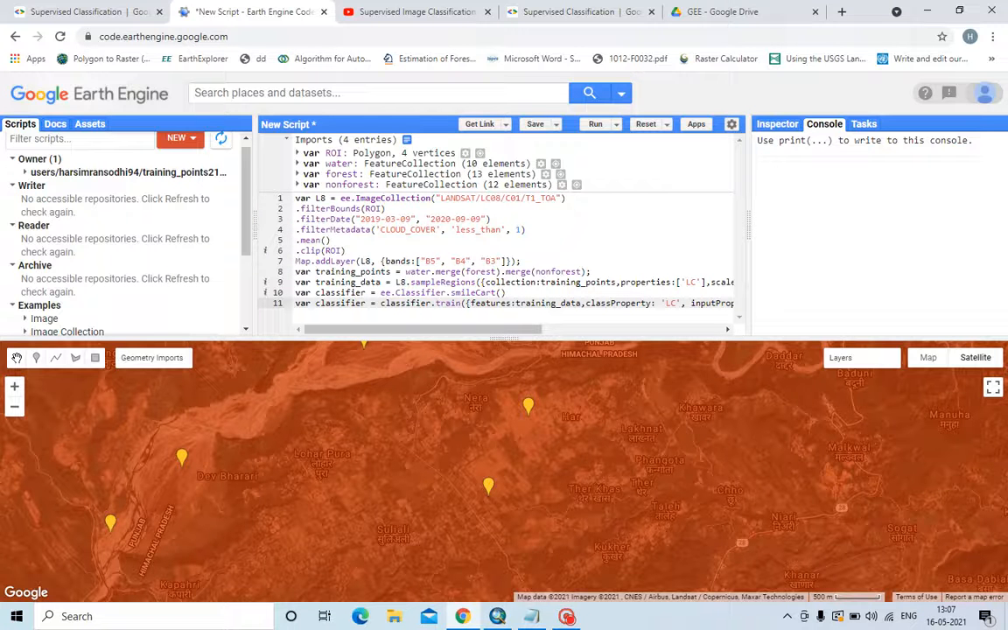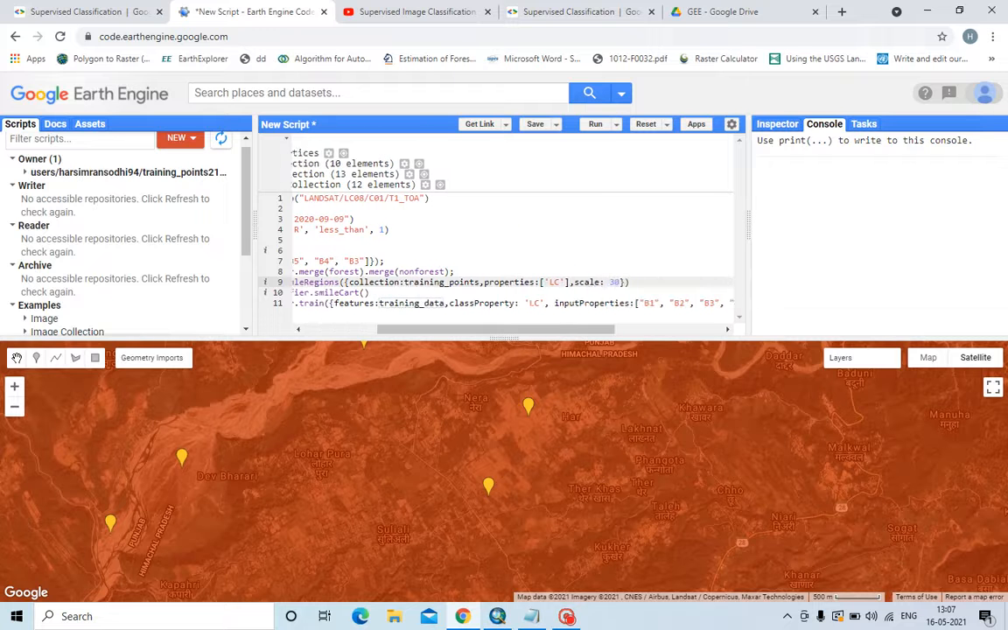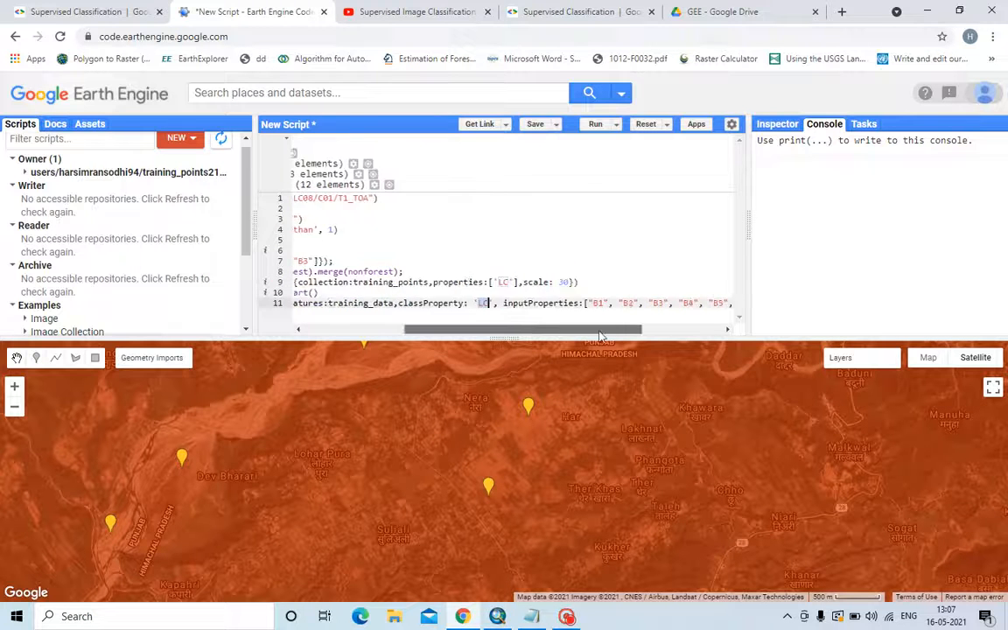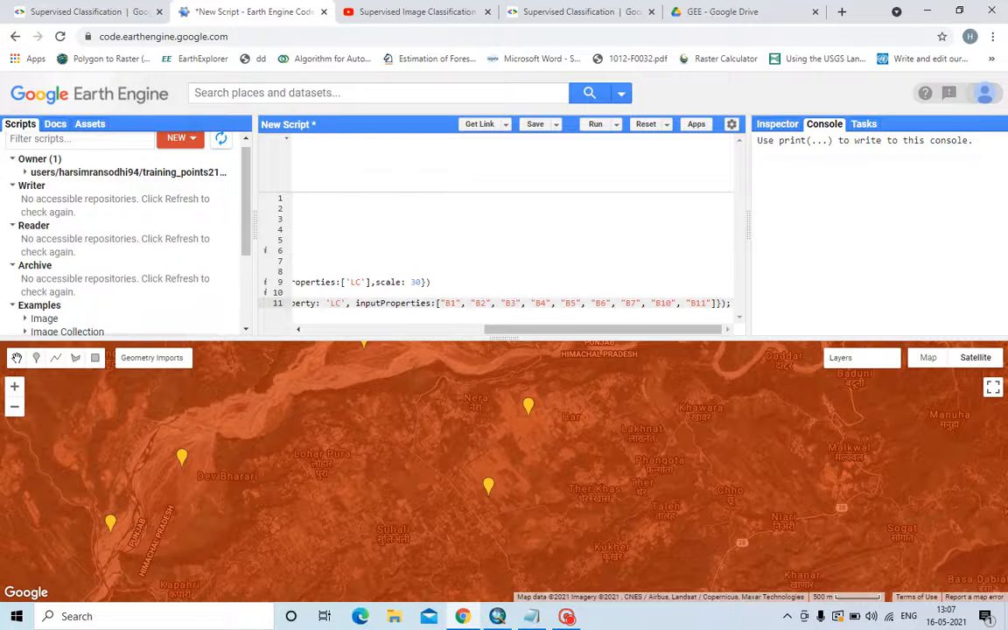After creating the classifier, I have to write this command: var classifier is equal to classifier.train features. I have to attach the training data. This variable I have to write here. Class properties as LC, and input the properties and input the bands. These are the bands.